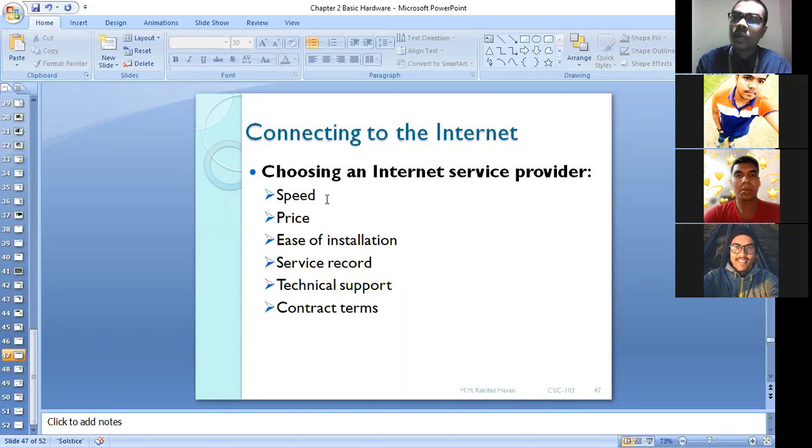Sometimes they tell us that they are going to provide 2 Mbps broadband connection, but when we take their connection, they may provide less than 1 Mbps. In some cases it might be only a few kilobytes. So you can talk with others about their internet speed. That is the thing.